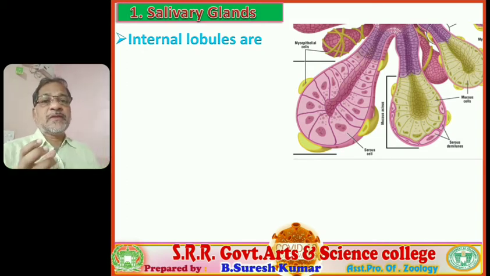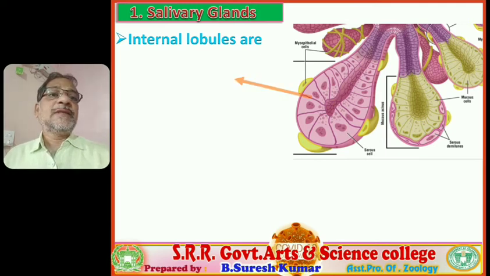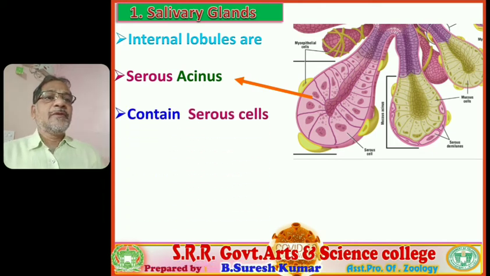The cluster of cells forms two variants of lobules. They are serous acini and mucous acini lobules. Two variants of lobules are there. Among them, the first one is serous acini, the second one is mucous acini.